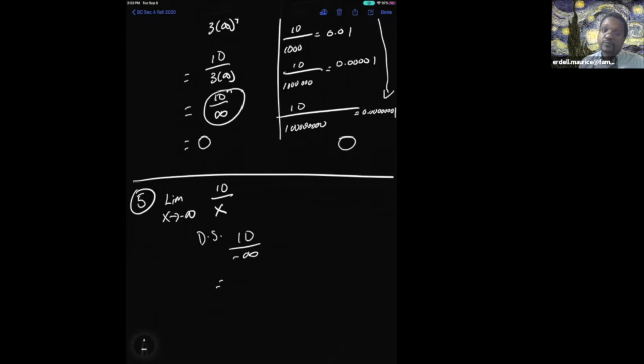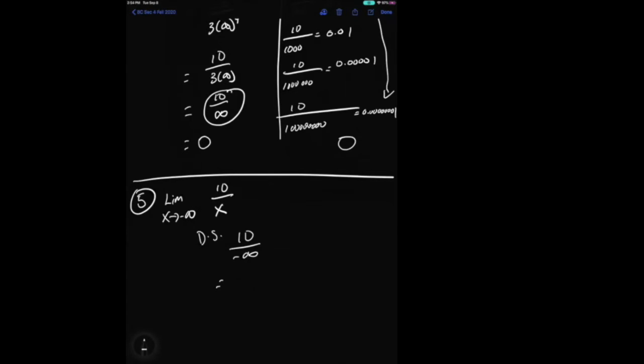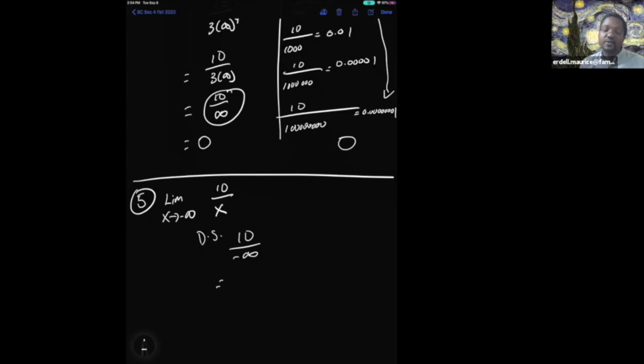A number divided by infinity. Say again? 0. It's going to be negative. No, it's just going to be 0. 0 doesn't carry a sign. And so the answer again is 0. Again, a number divided by infinity is always 0. Questions there about the rules of working with infinity?